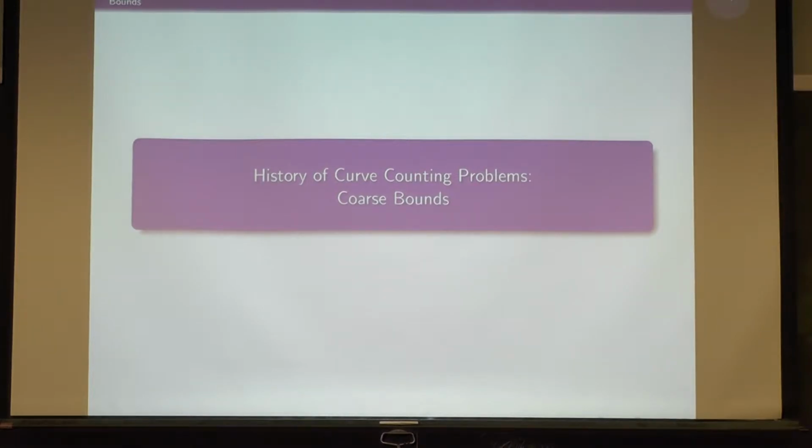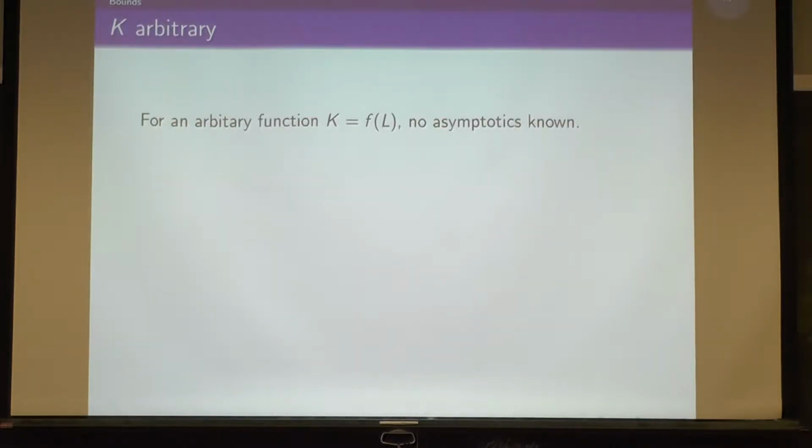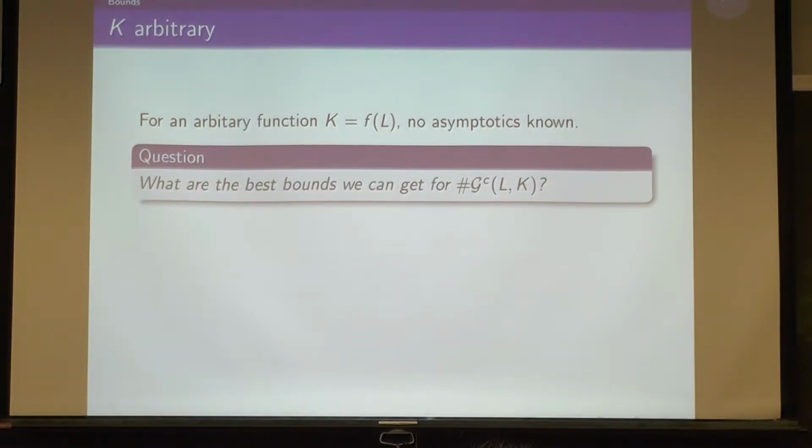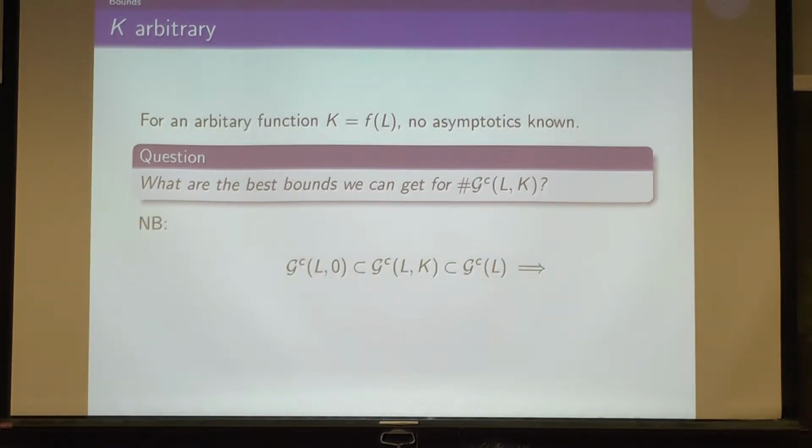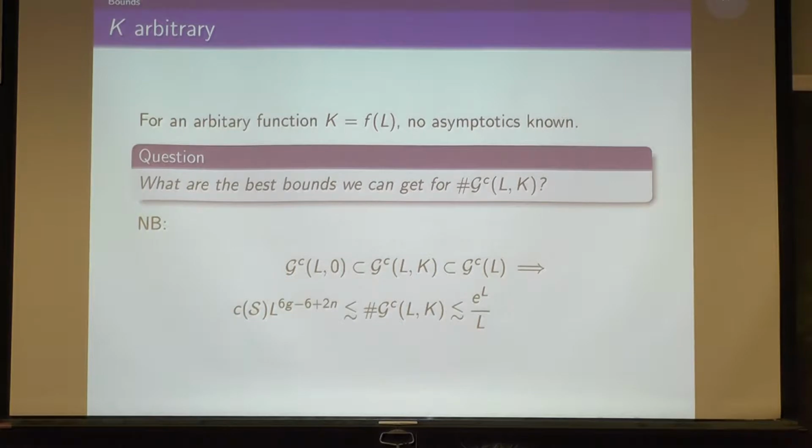So, like I said, that's basically all that's known for asymptotics. So what bounds can you get? Let's formulate a question first. Like I said, no asymptotics for an arbitrary function. So the question is, what are the best bounds we can get for the size of G_{L,K}, fixing L and K? The bounds should be in these two parameters. Obviously there's something stupid you can do. The simple closed curves live inside of the ones with at most K self-intersections, which live inside of everything. So we have some horribly big range, but we want to do a little bit better than that.